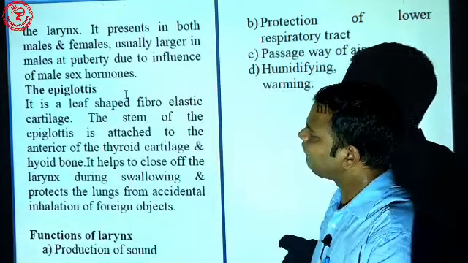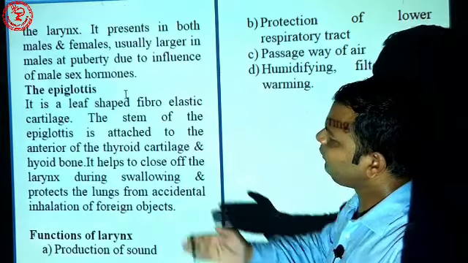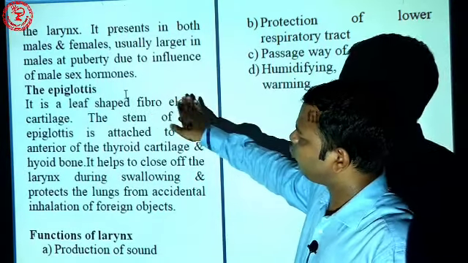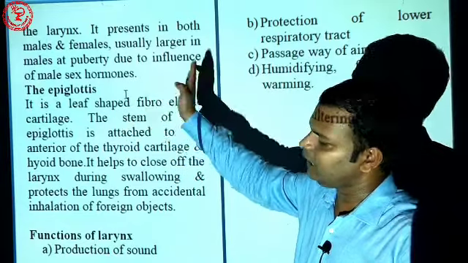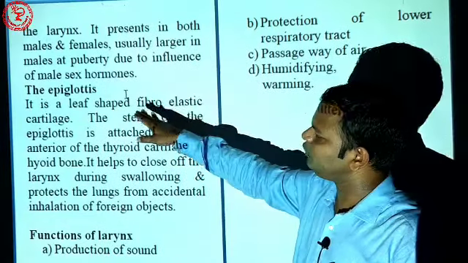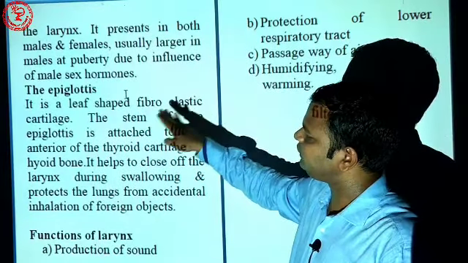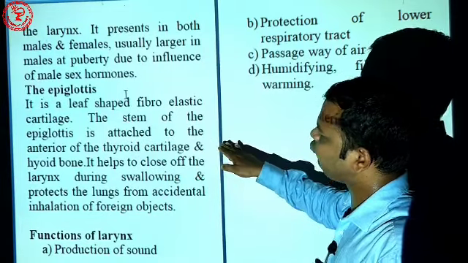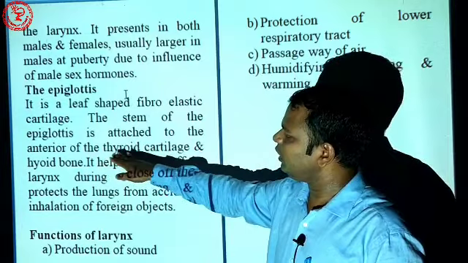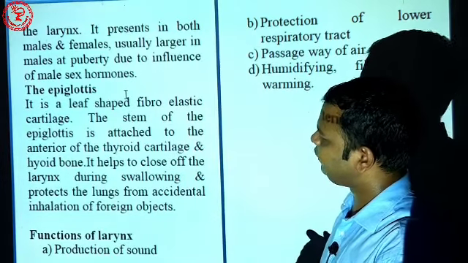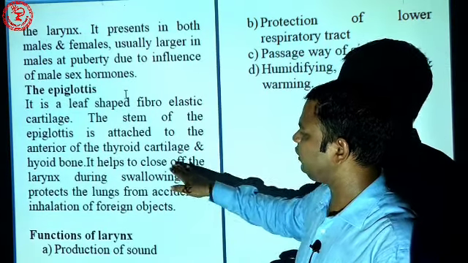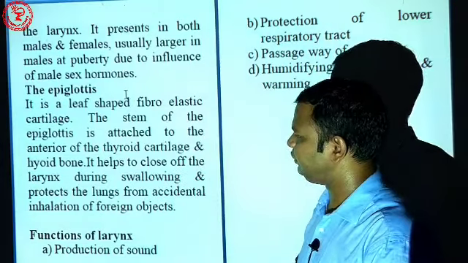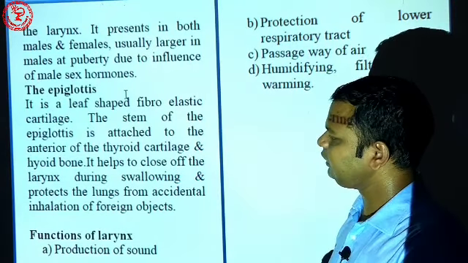Now comes to the epiglottis. It is a leaf-shaped fibroelastic cartilage, not hyaline cartilage. The stem of the epiglottis is attached to the anterior of the thyroid cartilage and hyoid bone. It helps to close the larynx during swallowing.